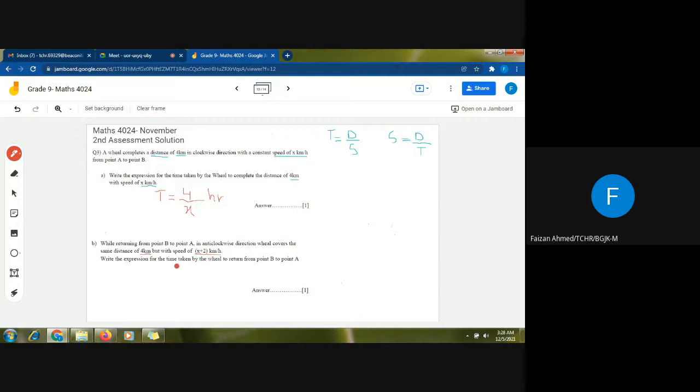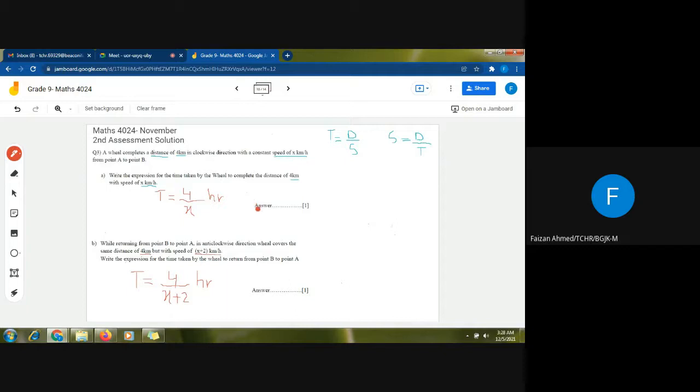Again we have to write the expression for the time, so we use the formula again. T will be equal to 4 upon x plus 2, with the distance 4 kilometer and the speed x plus 2 in the denominator. This will also be in hours, and this is the time from B to A.